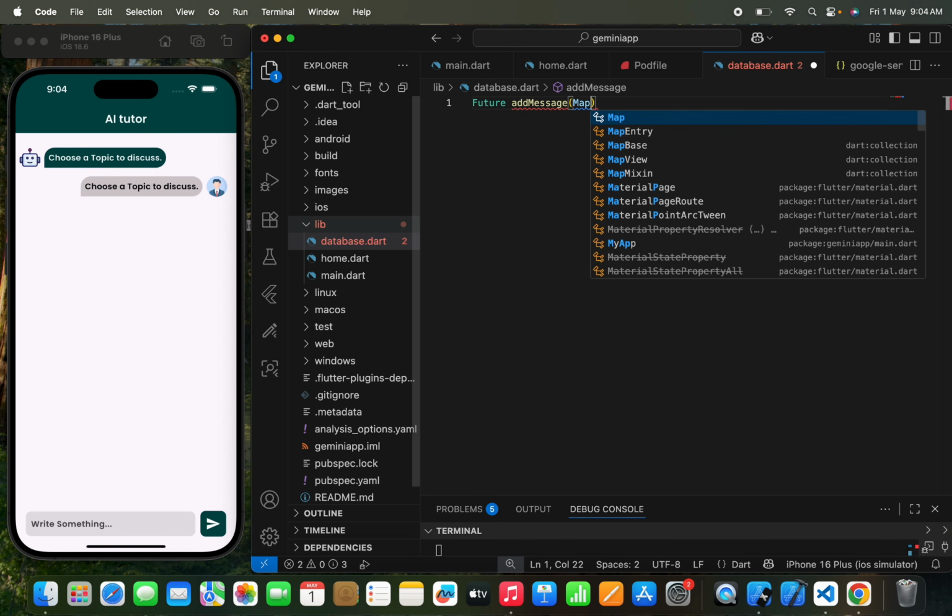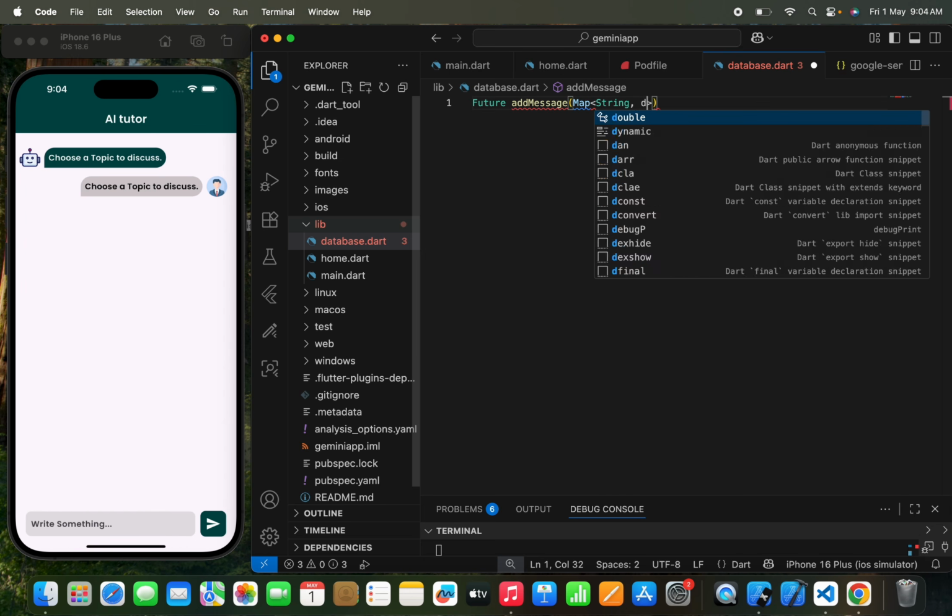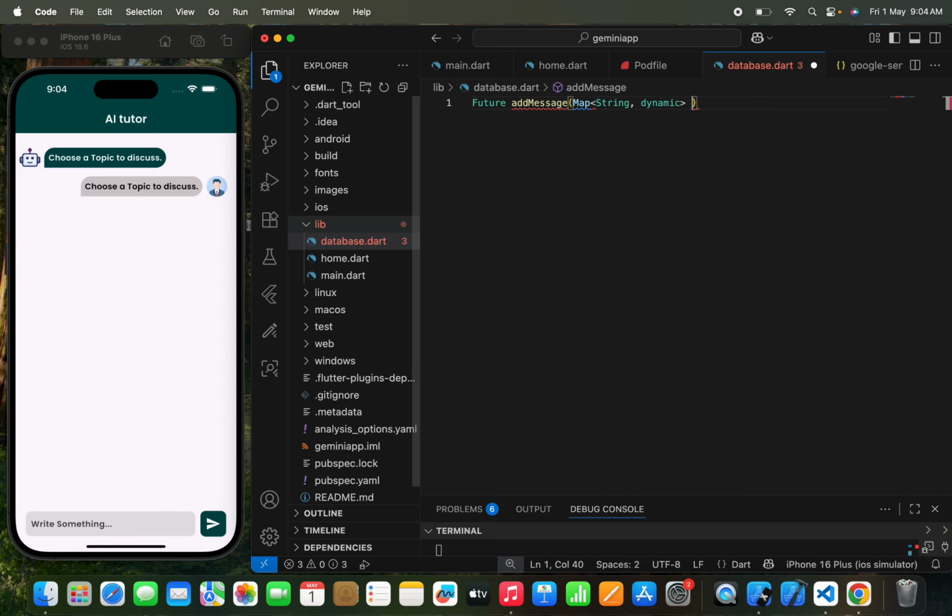Now I just need to write a Map, which will be String, dynamic. I've explained maps many times, but I'll explain again. A map is a combination of key and value pairs. The key that we are going to pass is in the form of a string, and the value will be in the form of dynamic. So we are going to create a map of key and value pairs, and we need to pass a map name. You just need to write messageInfoMap. Okay, this is the map name.